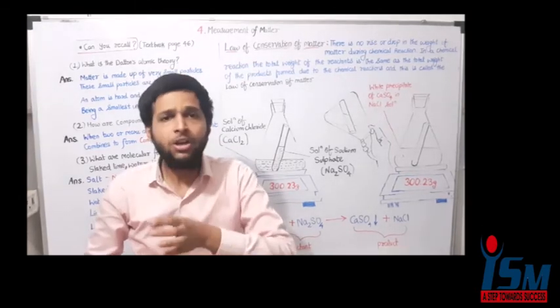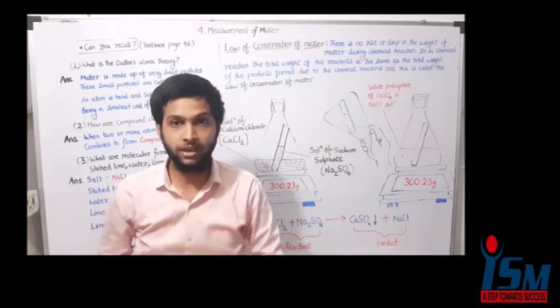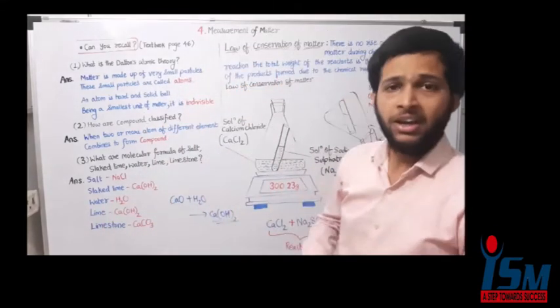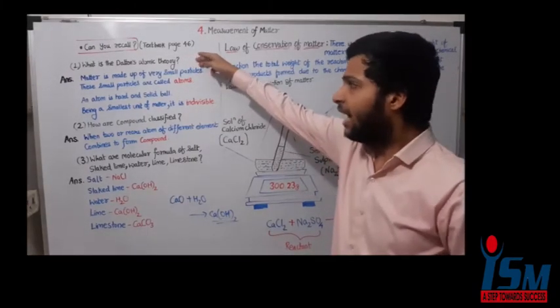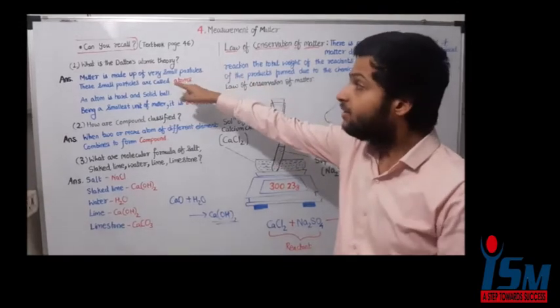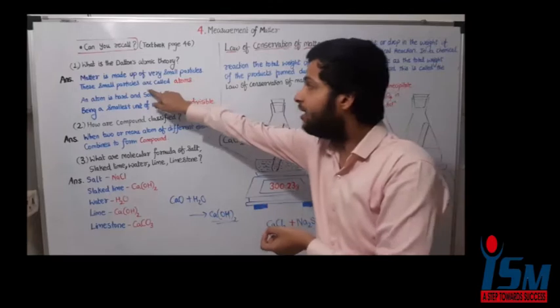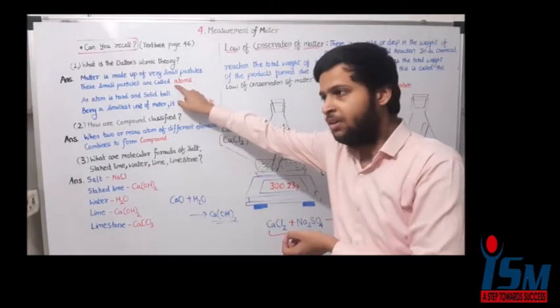The first model of an atom was proposed by Sir John Dalton. The name of the scientist was Sir John Dalton. And what was his theory? Can you recall it? What is Dalton's atomic theory? Dalton says that matter is made up of very small particles. These small particles are called atoms.